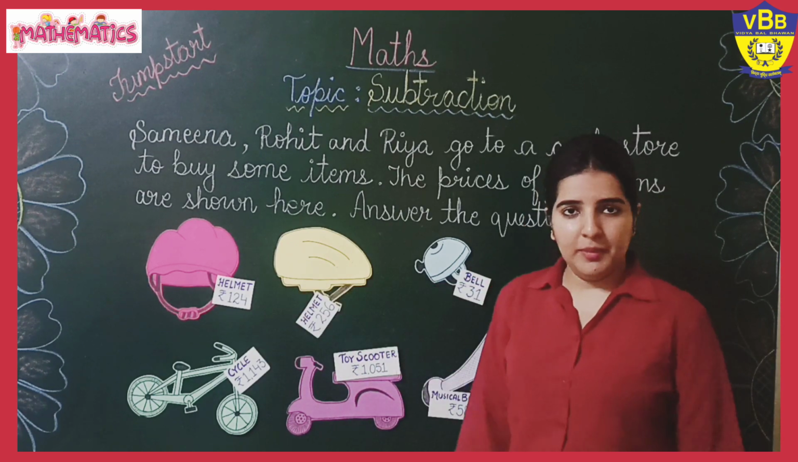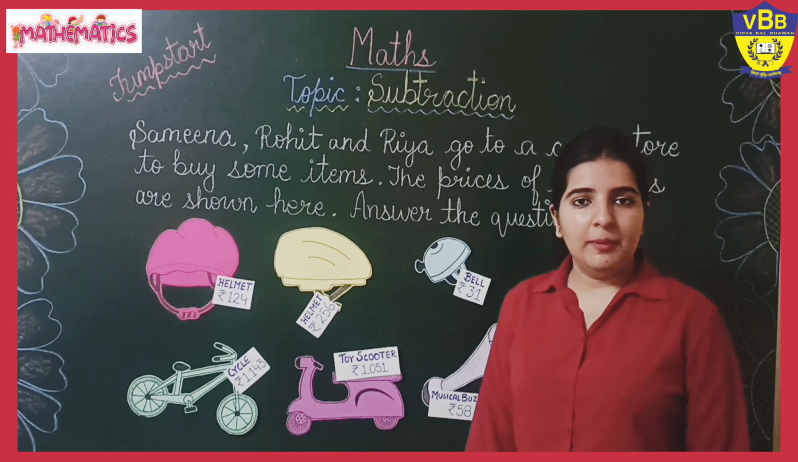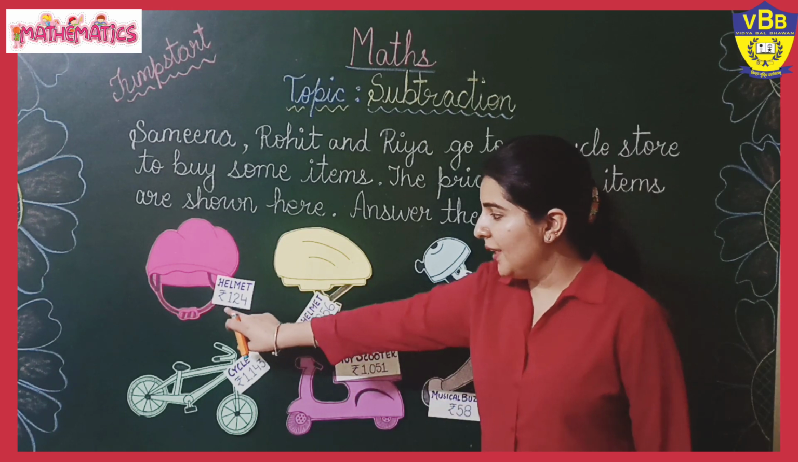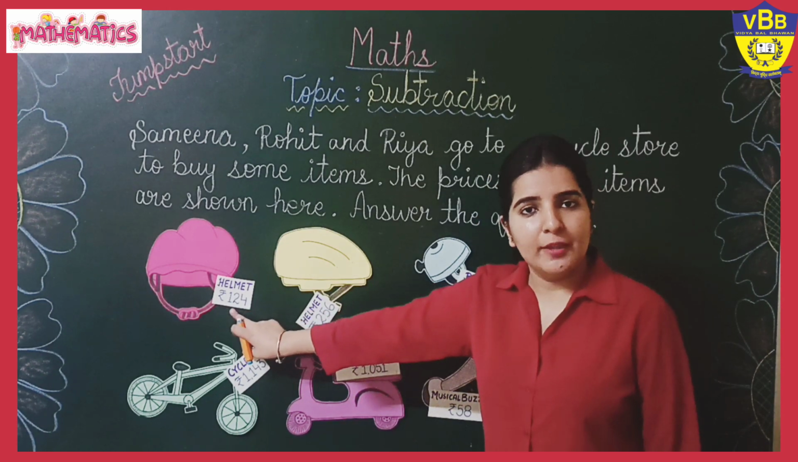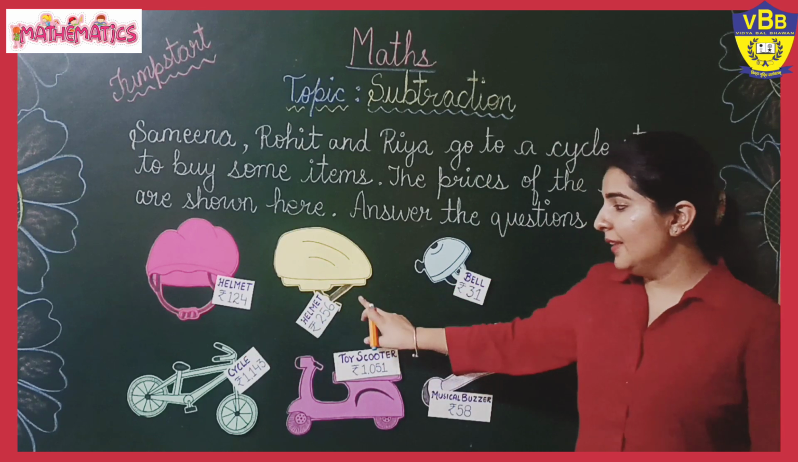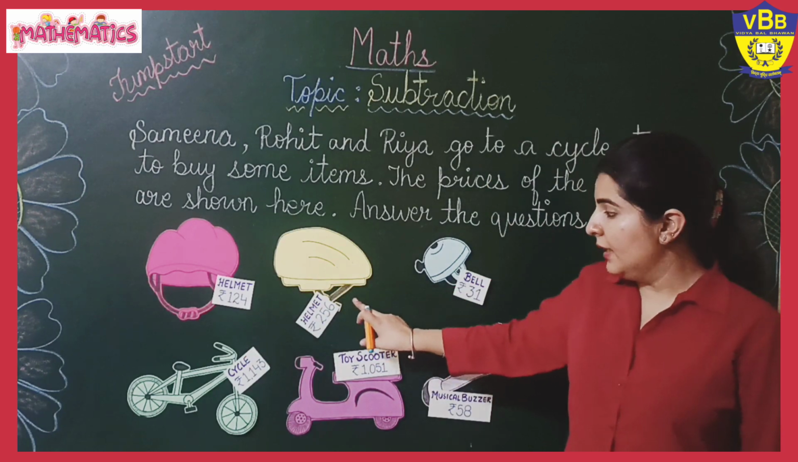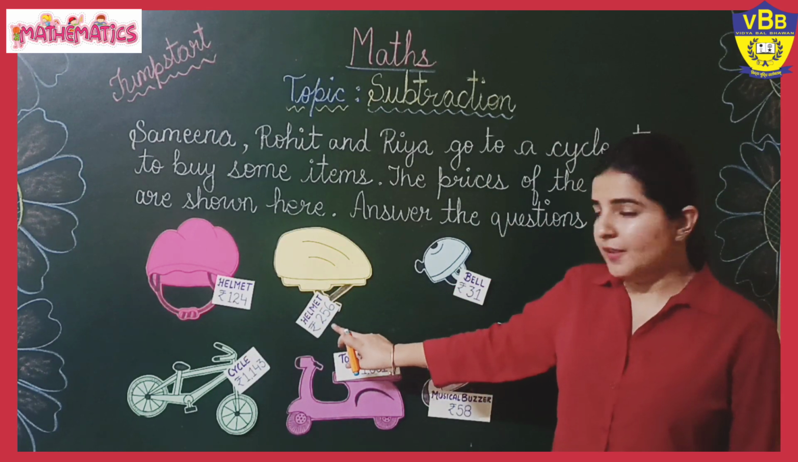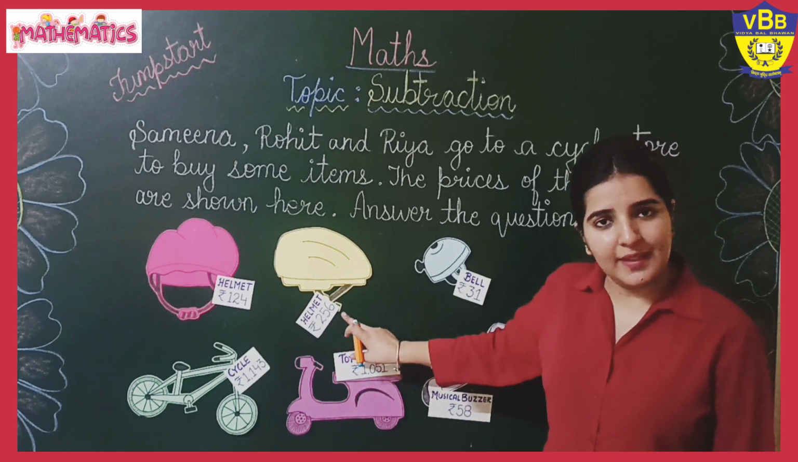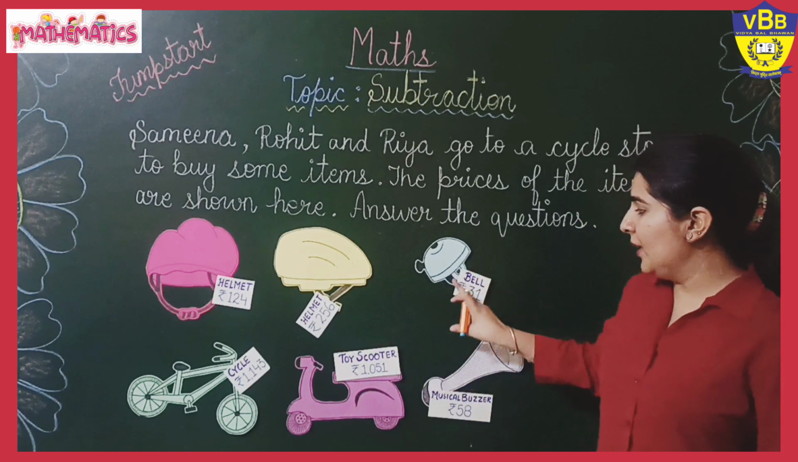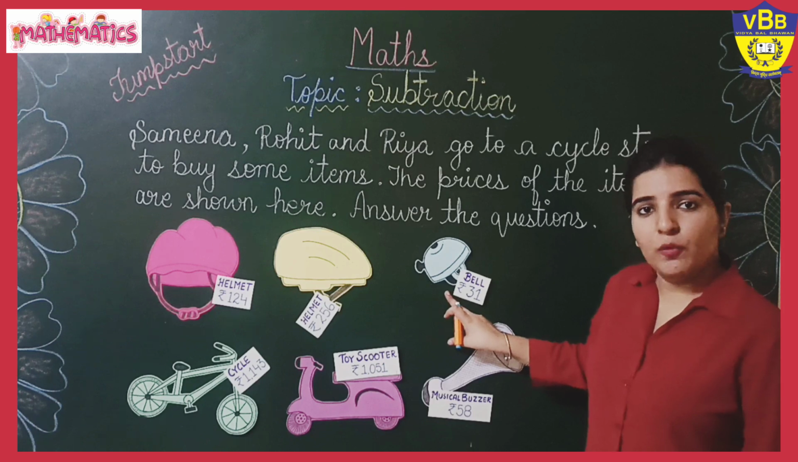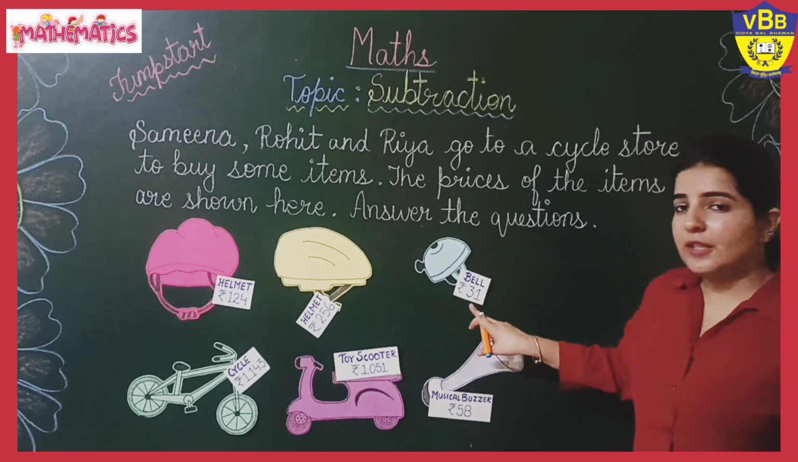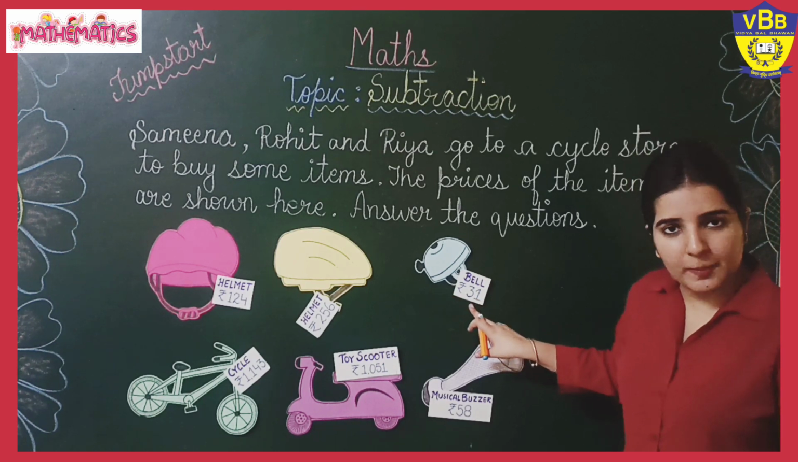First one is the helmet. What is the cost of the helmet? It is rupees 124. Second is another helmet. The cost of this helmet is 256. The next one is a bell. What is the cost of the bell? It is rupees 31.